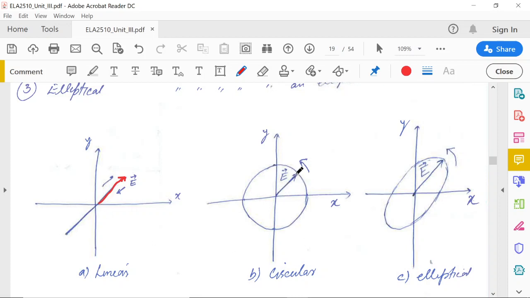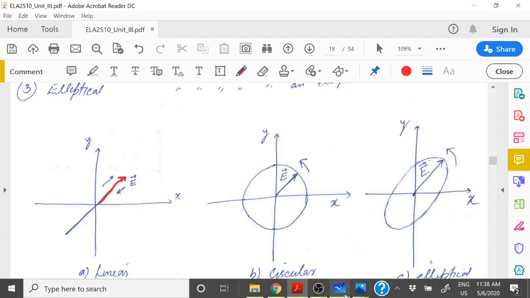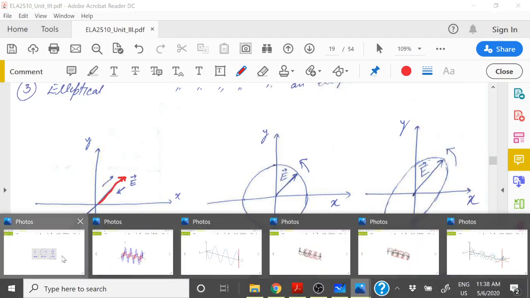Similarly, in this case only the direction changes and the magnitude is the same. For example, as the time passes it changes in this fashion. The direction is changing while the magnitude is the same, so it will make a circle. In this case, if the direction as well as the magnitude is changing with time, then it will make the elliptical form of polarization. So you can view this in this animation.